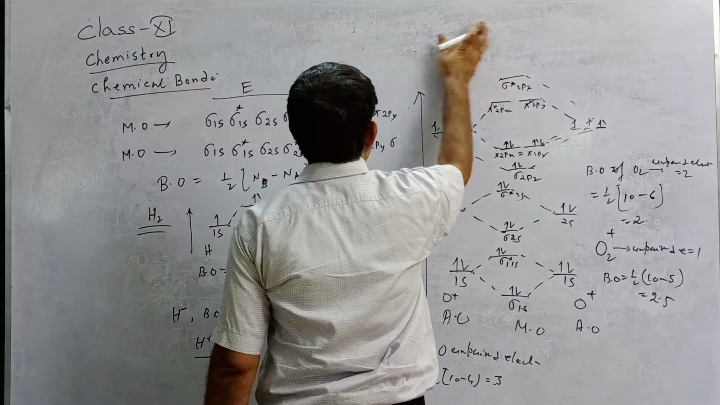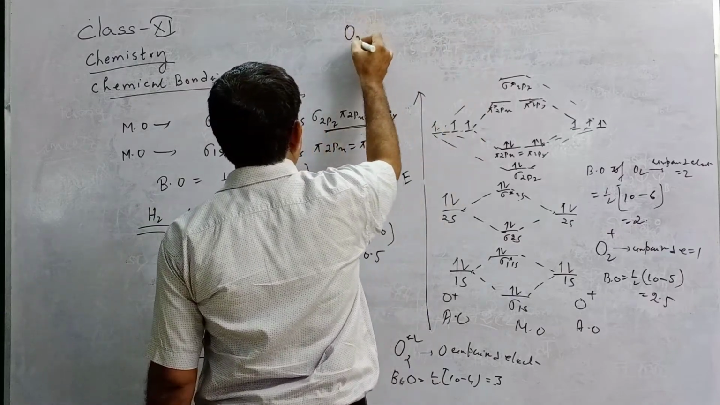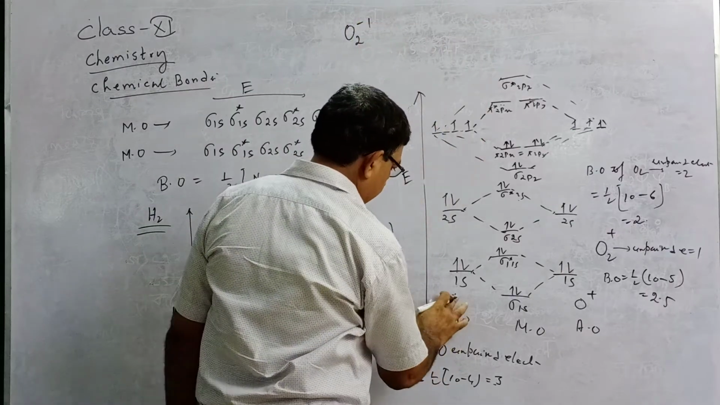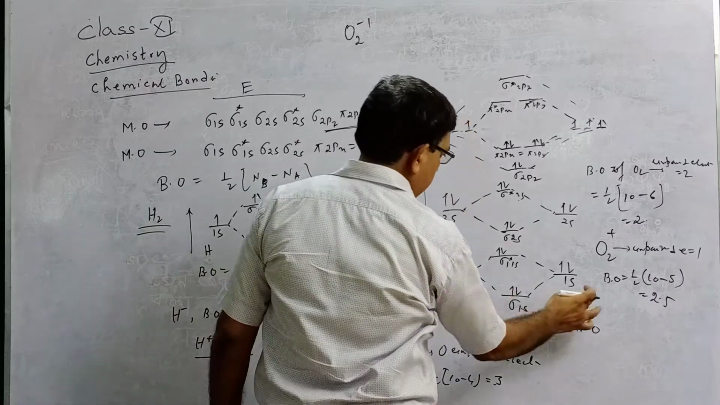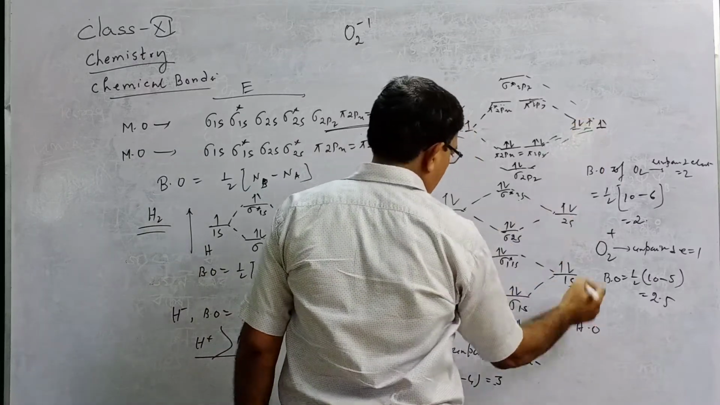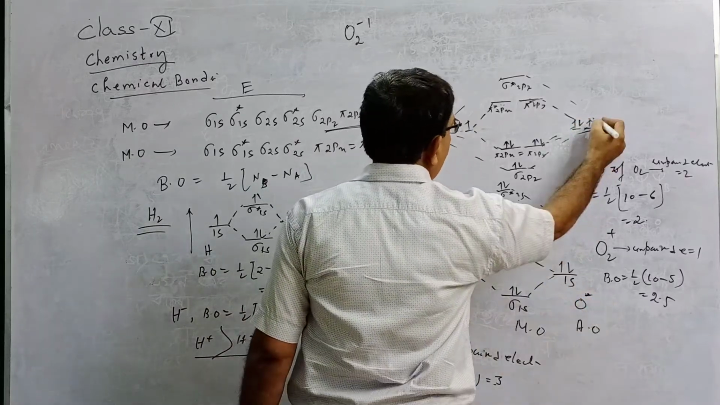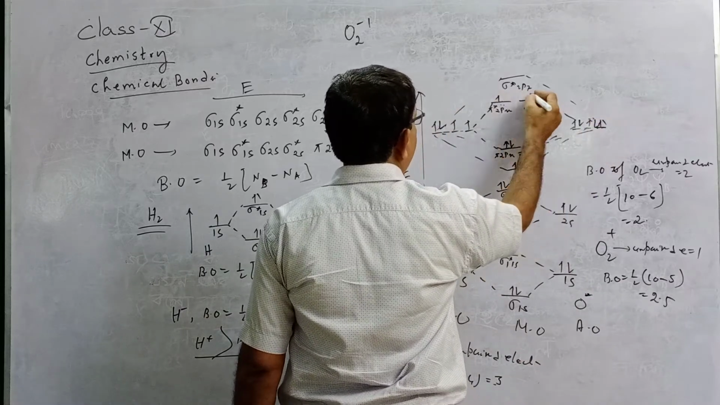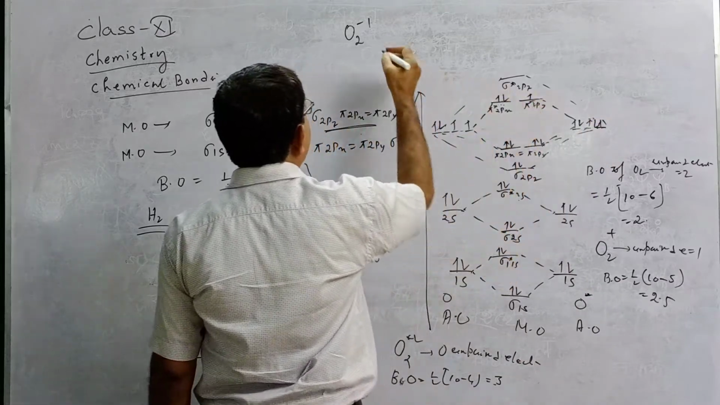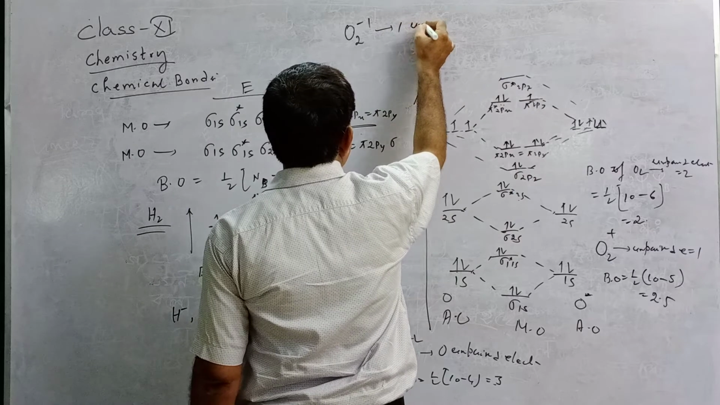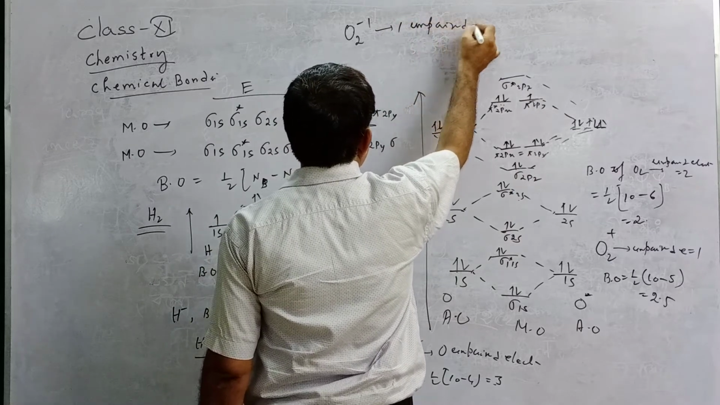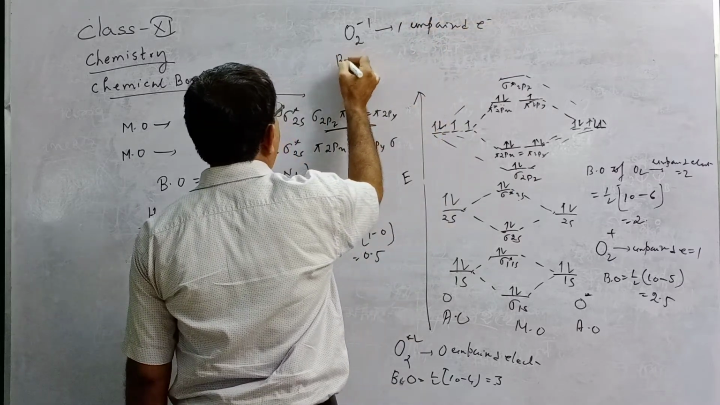Now consider another case, O2 minus, that is 1 electron added. So this is O and this is another O. O2 minus, here minus. So 1 electron added here. So 1, 2, 3. That is 1 unpaired electron. What will be the bond order?